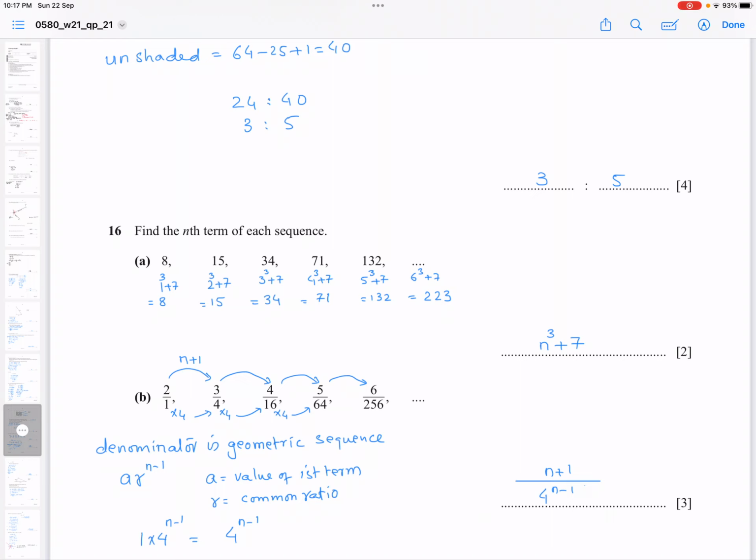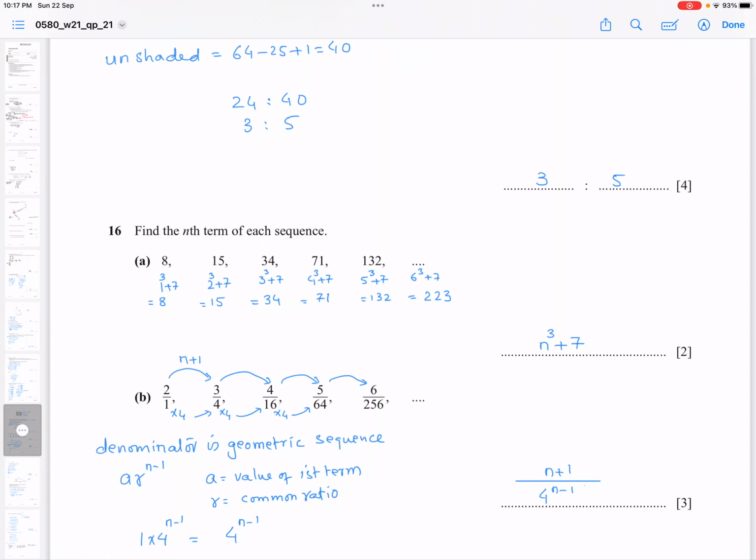So for 15, the next term in the sequence, if I cube 2 and add 7 to it, I will get 15. The next, if I cube 3 and add 7 to it, I get 34. So likewise, it becomes easy, but this first thinking can take time. So for the nth term, I can say that if I write n power 3, where n is 1, 2, 3, 4, 5, 6, so n power 3 and then I add 7 to it. So this becomes my nth term formula for this sequence.